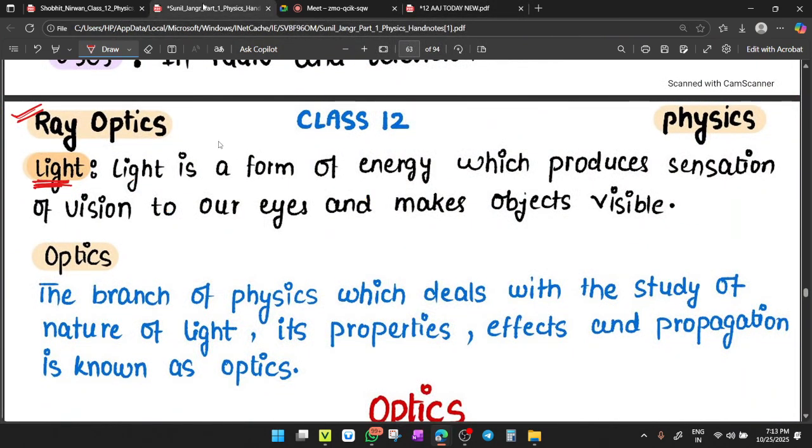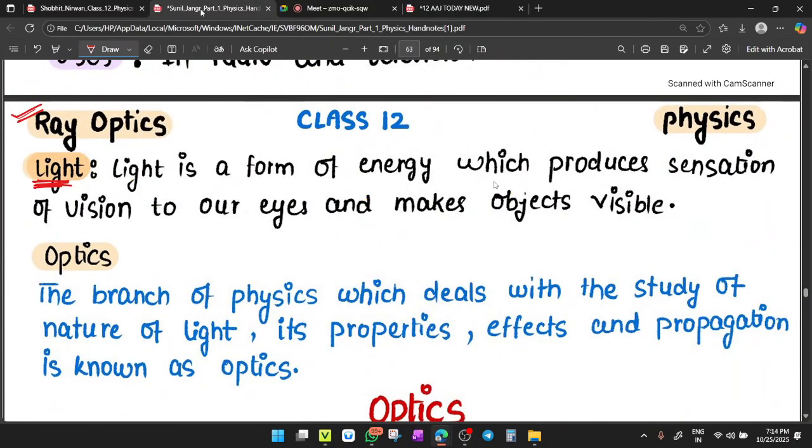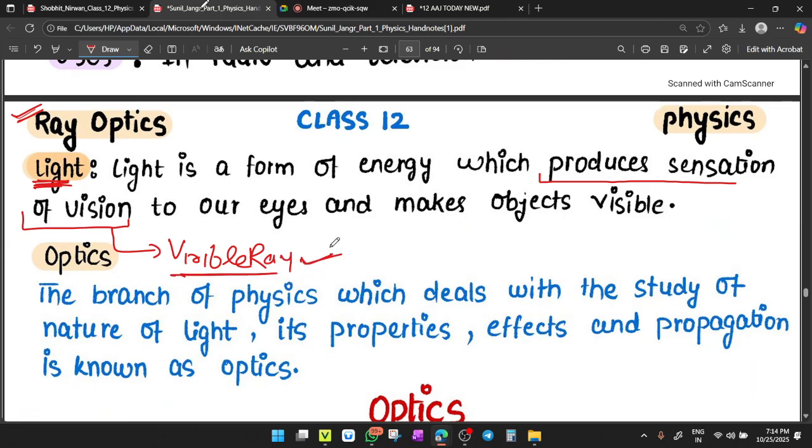So students, out of the three types of signals, only the visible signal has the capability to produce the sensation of vision. So light is a form of energy which produces the sensation of vision. We are talking about only the visible ray here. In optics, we have to talk only about the spectrum of visible wave or visible ray, which reaches our eyes and makes the object visible.